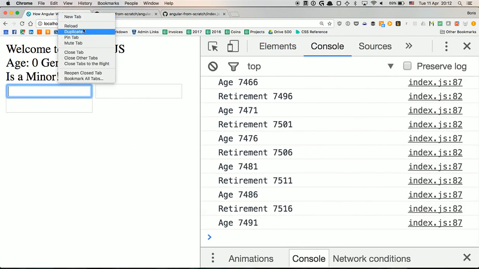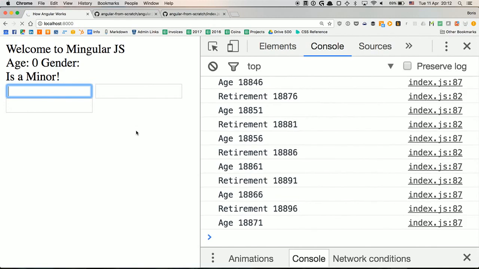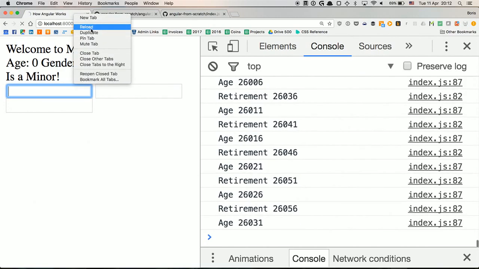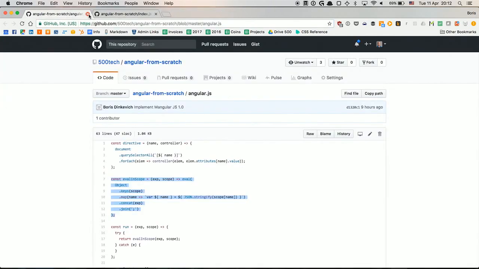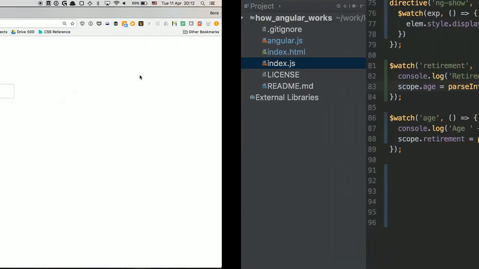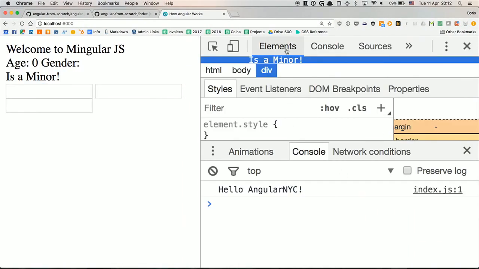Something bad is happening. So our digest loop is running, and hopefully it doesn't kill my lab. Okay, stop. You may have to close the tab and reopen it. Okay, so I'm not going to touch it anymore. So that was not a good idea.